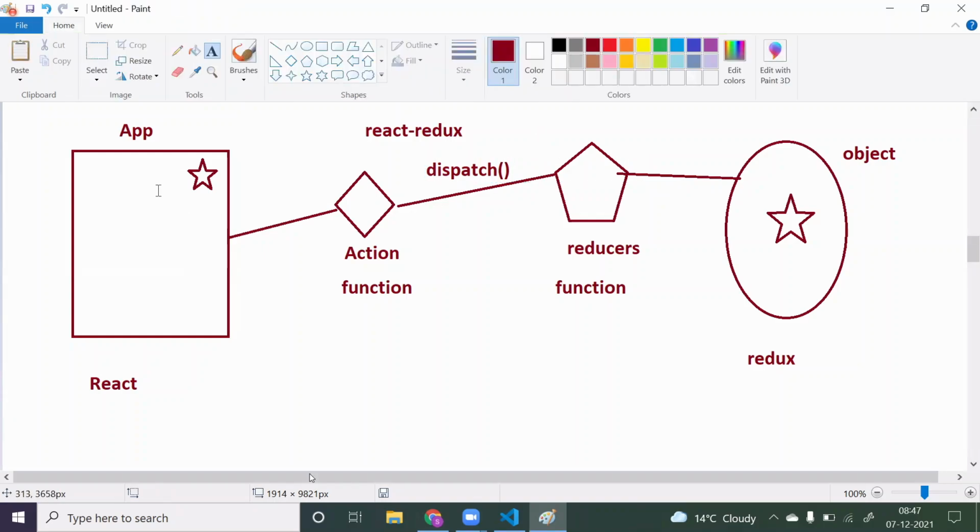So the flow is, once the data is with your component, give that data to the action. The action will give it to the reducer. Once the data is with the reducer, Redux will take that data from the reducer. Now this is a simple JavaScript function. To make it a reducer, this function should get registered with the store. Once your JavaScript function gets registered with the store, then this function is called a reducer. So once you have created the reducer and the action, this is how you pass the data from your React component to your Redux store.